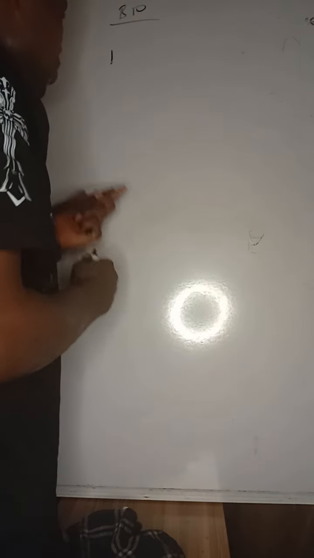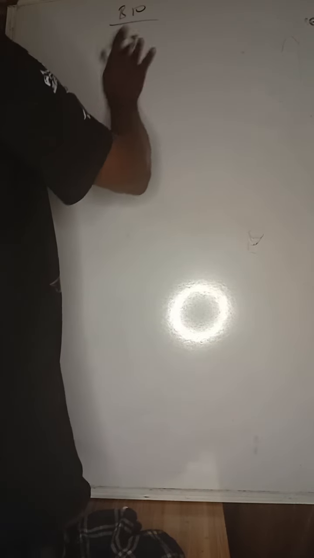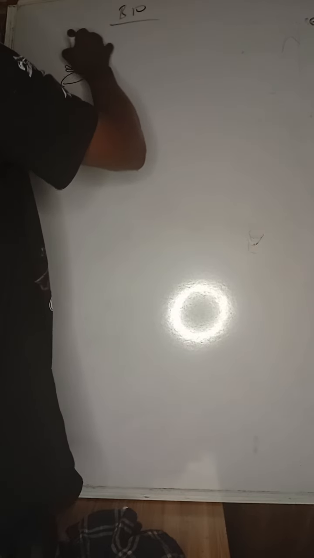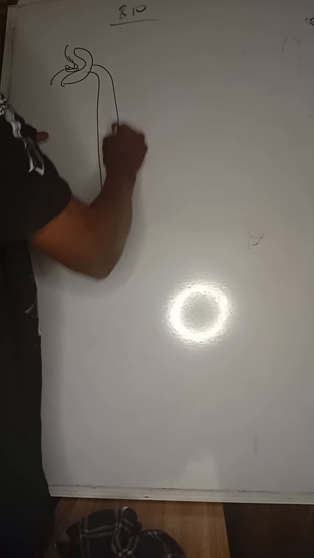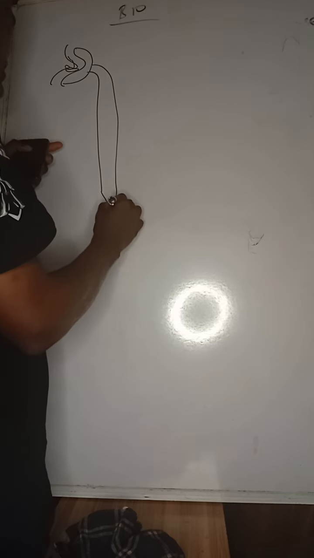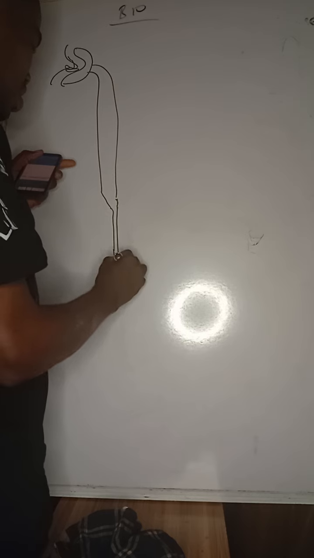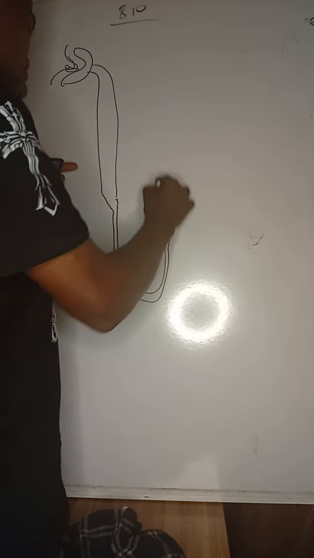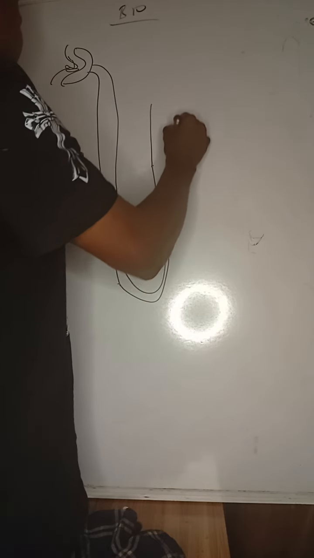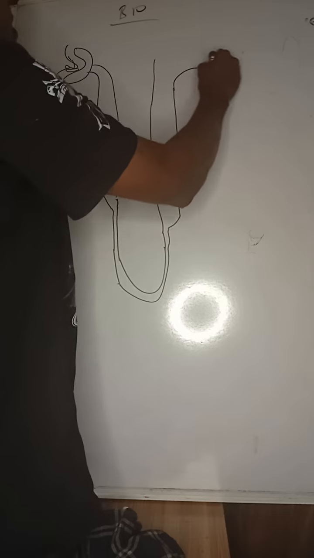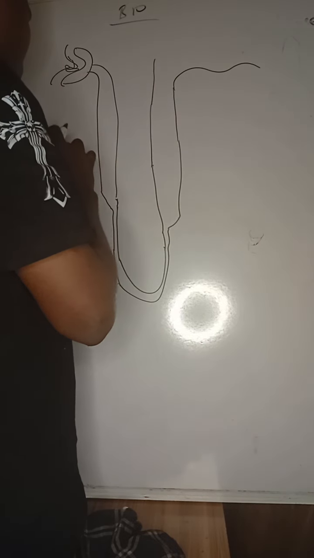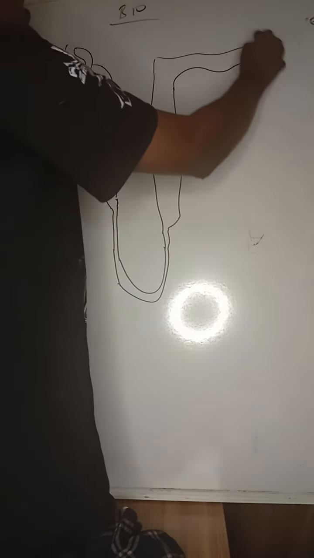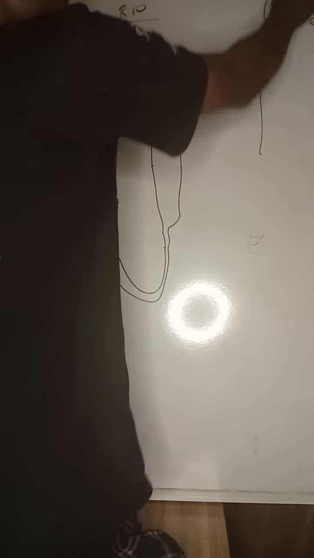Jamb gave this diagram, showing a network of capillaries, and they said this structure is found in what?